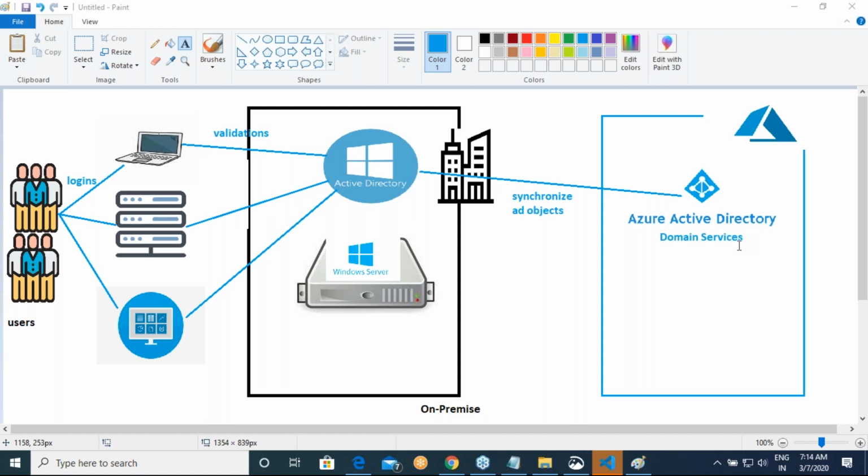For example, if your company says that, no, I don't want Azure to know my passwords, then in that case you might still need to have an Active Directory. Your company might say, okay, I don't need to use this Active Directory, why do I want it, anyway it is in Azure. That is the second model. So this is not about one possibility. It is about how we sync users from here to here. There are many ways.